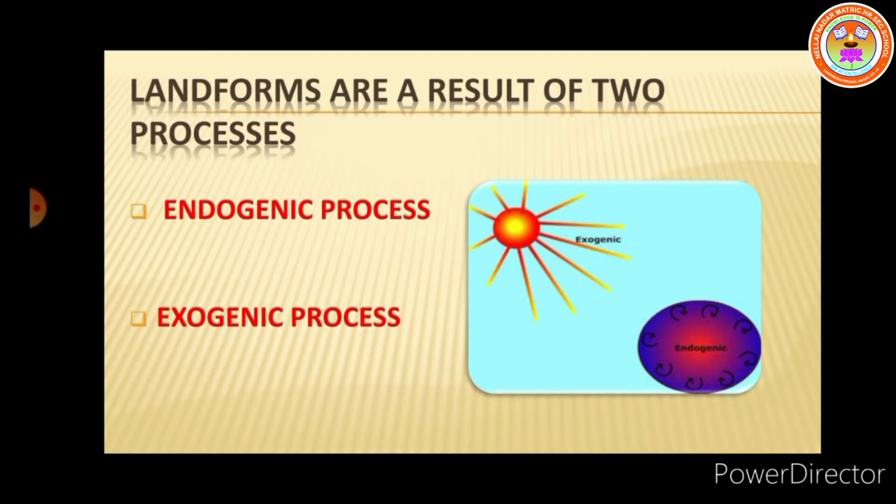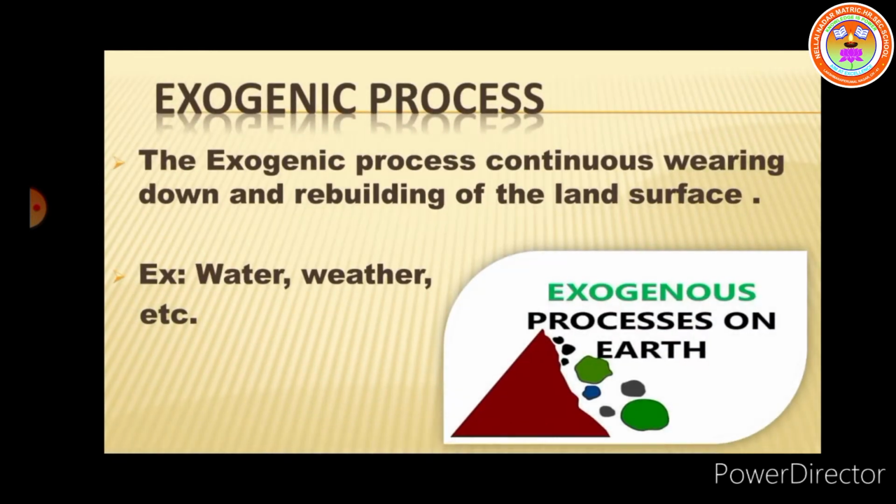Now children, in the first lesson, we have clearly learnt the endogenic process. That is internal process leads to upliftment, rise, sinking, going down or decreasing of the earth's surface at many places. That still leads to creating mountain, earthquake, volcano. Now in this class we have learned the exogenic process, that is external process, is the continuous wearing down and rebuilding of the land surface.